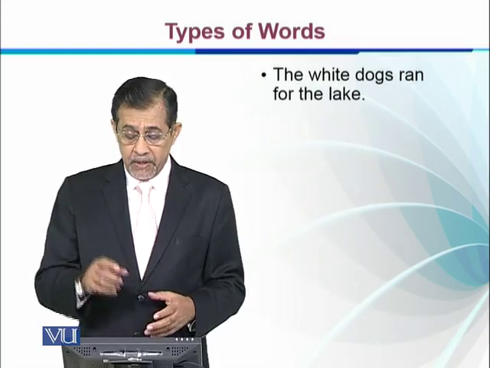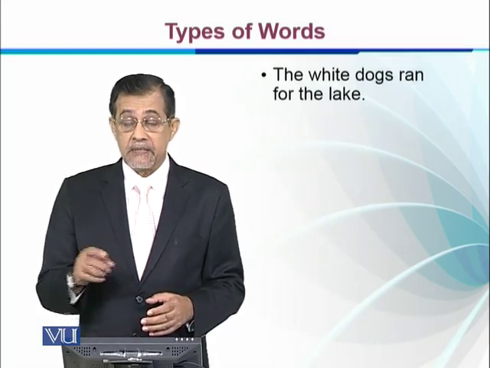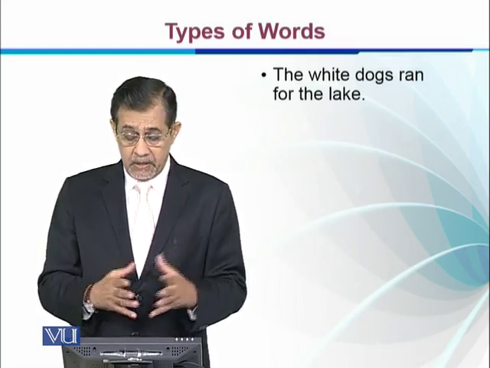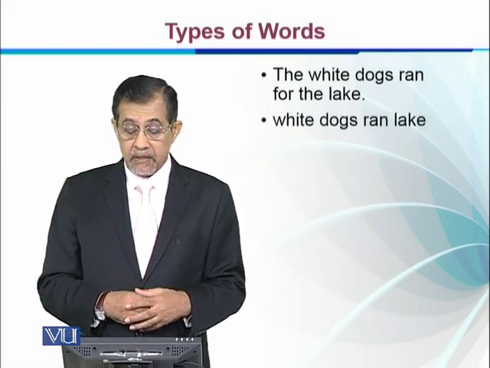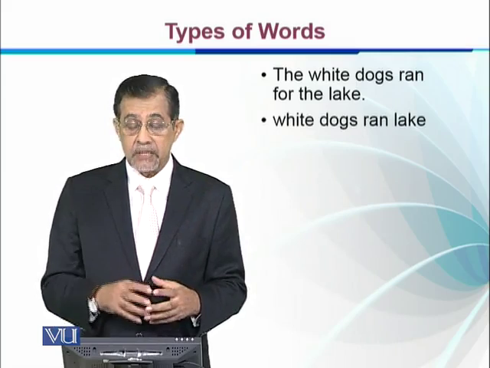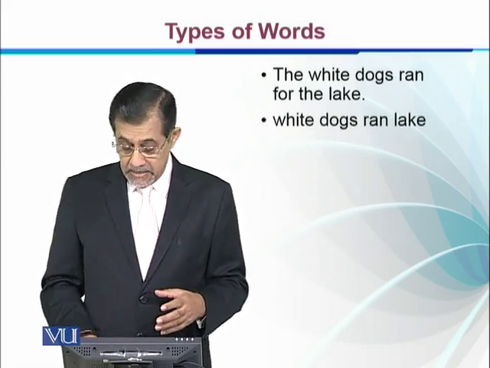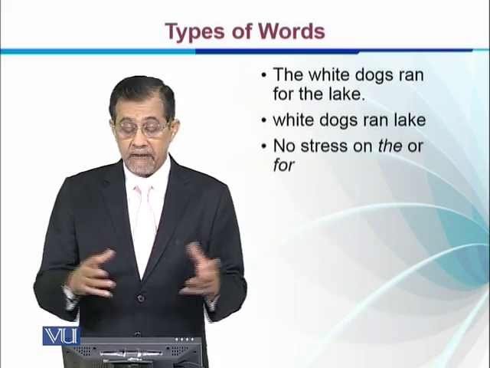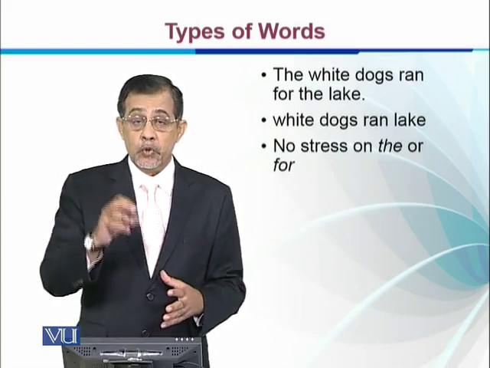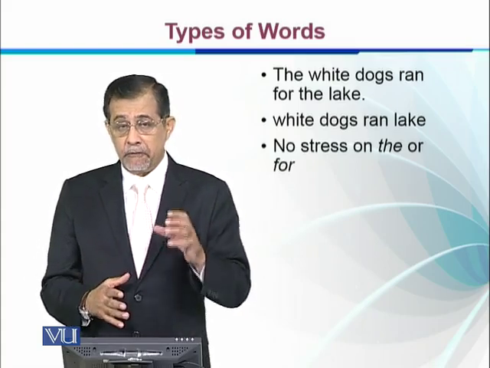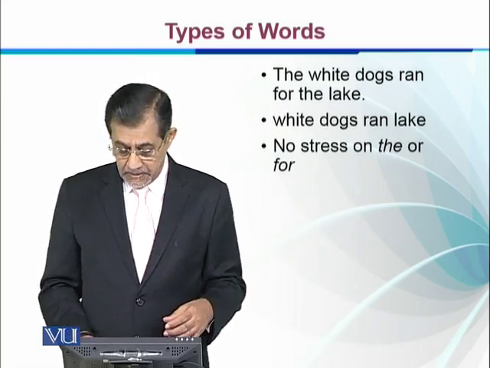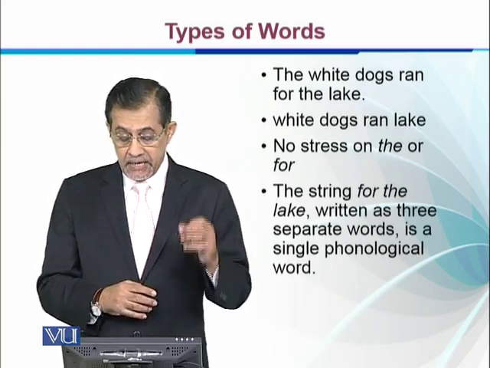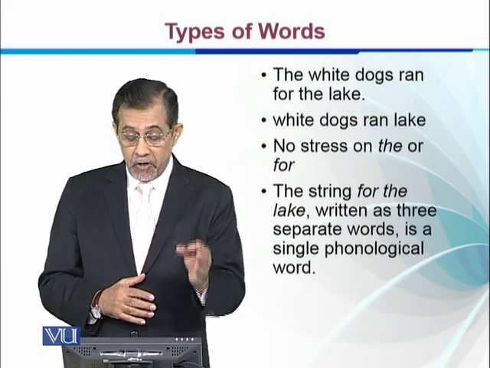If you look at this, 1, 2, 3, 4, 5, 6, 7. This sentence has 7 words syntactically, but it has 4 words phonologically: white, dogs, ran, and lake. The three other words, the, which is used twice, and for, do not have stress. So it means that phonologically they are not words. The string for the lake, written as 3 separate words, is a single phonological word.